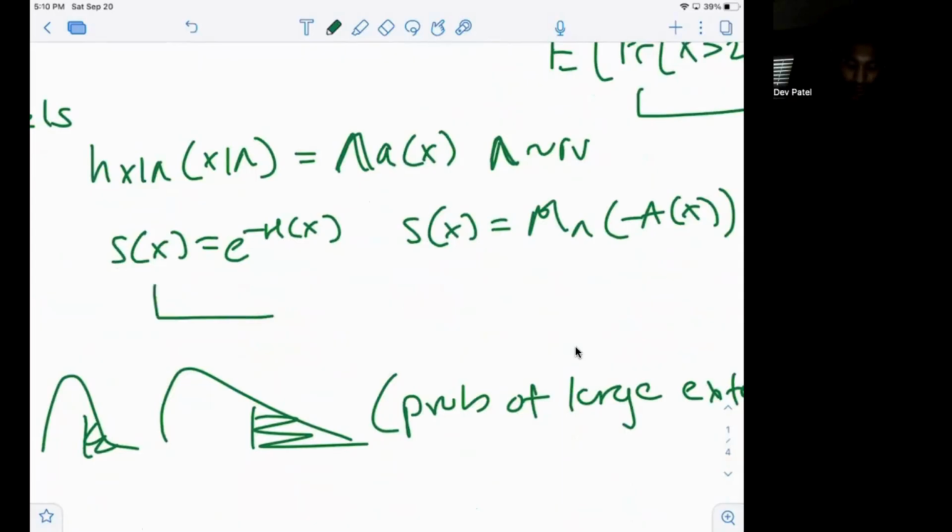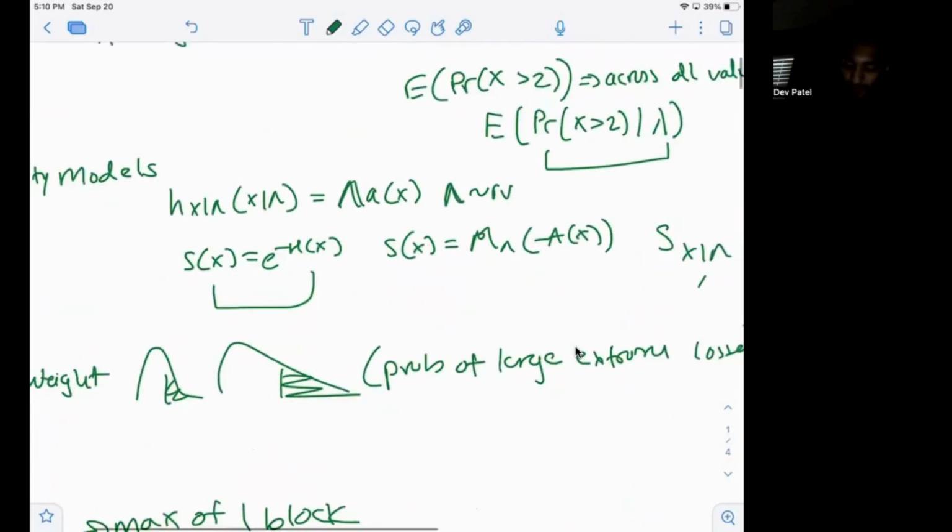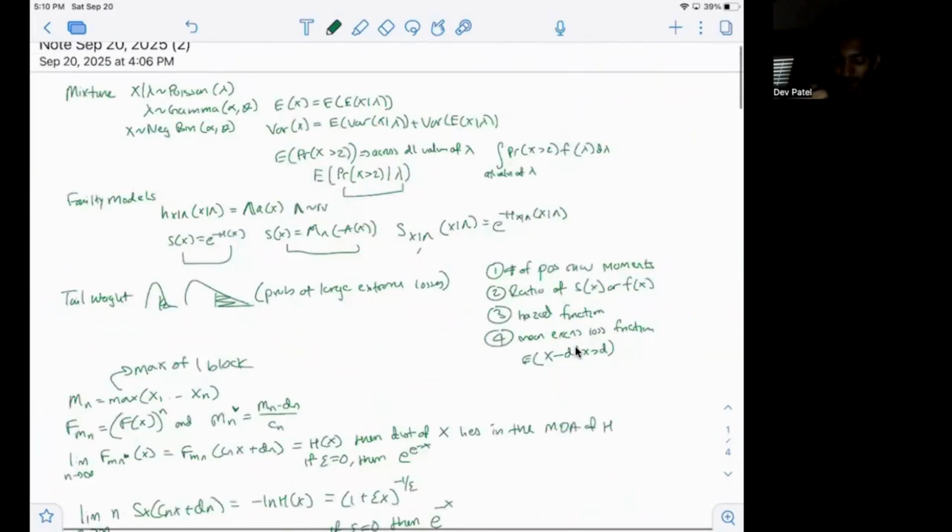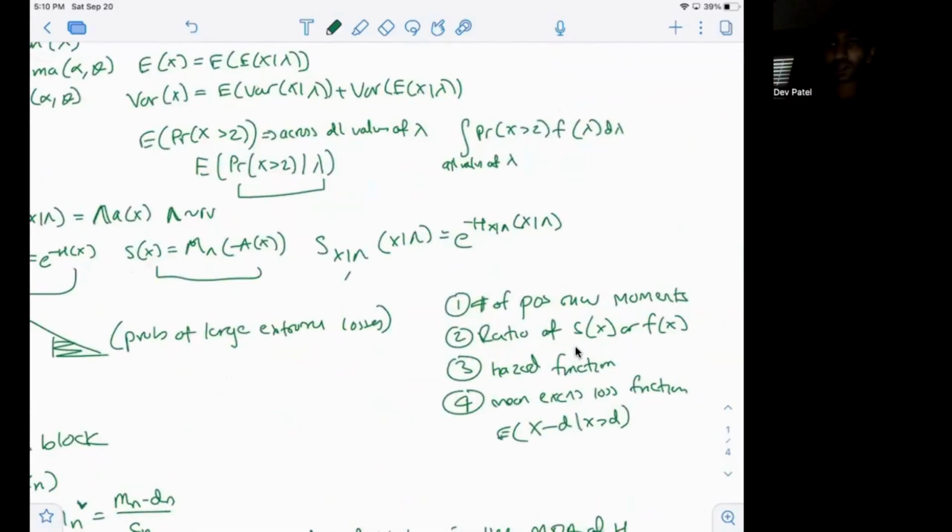Key formulas here: the survival function is e to the negative h of x, and then s of x, the survival function, is the MGF of that random variable evaluated at negative a of x.